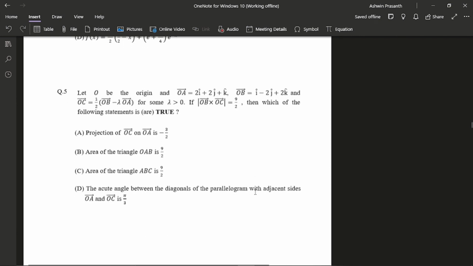Then I think this is the next question. Even though I was comfortable with vectors, I was still making some calculation mistakes, so it took me a lot of time to find lambda. Because of that, I wasted some time here, but I still got full 4 marks.